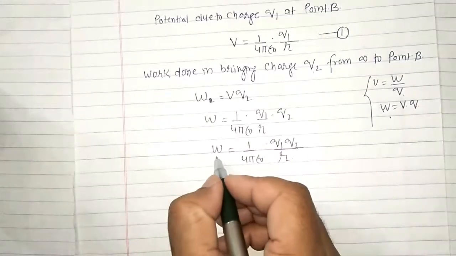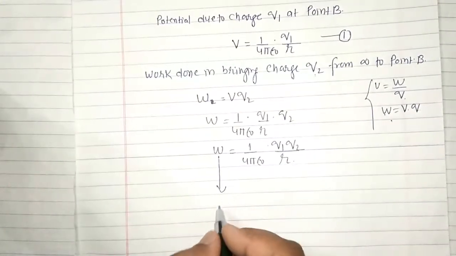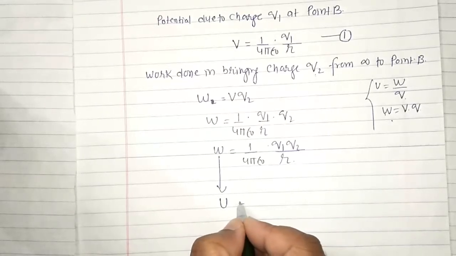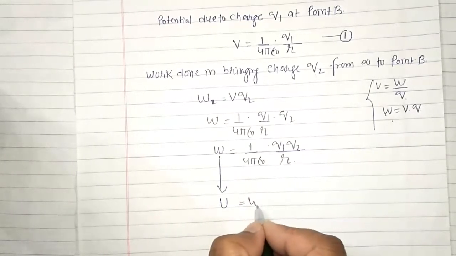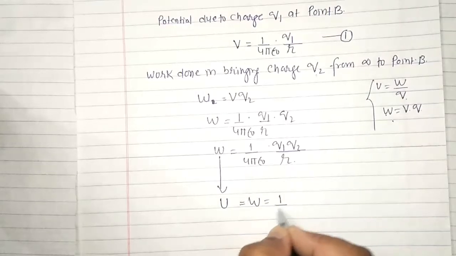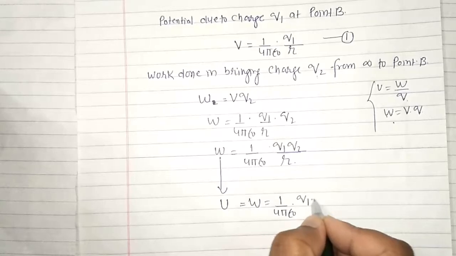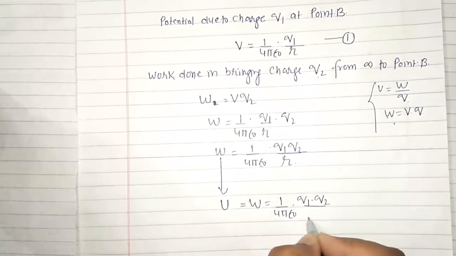So this amount of work done will be stored in this system in the form of electrostatic potential energy. So this U, which is equal to W, is given by 1 upon 4 pi epsilon naught Q1 Q2 by R.